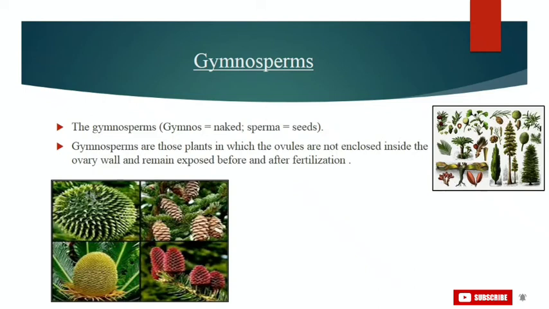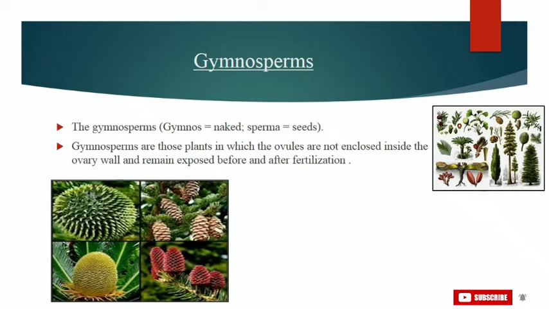In their morphology, gymnosperms include medium-sized trees or tall trees and shrubs. The giant redwood tree is one of the tallest forest trees, up to 100 meters. Many of the gymnosperms live for more than 4,000 years, examples of which are pine or redwood. Then the plant body is a sporophyte and is divided into root, stem and leaves. Taproots are present for proper anchorage to the heavy plant. Anchorage means to hold.